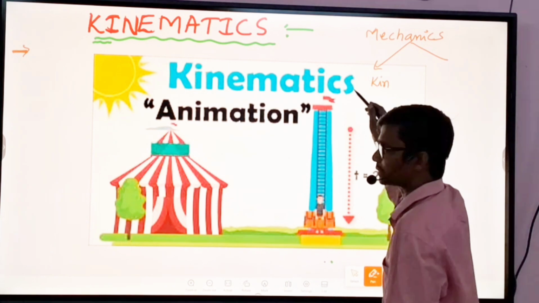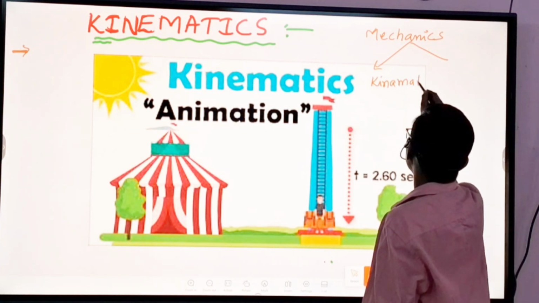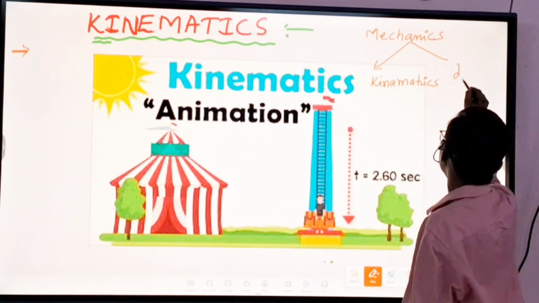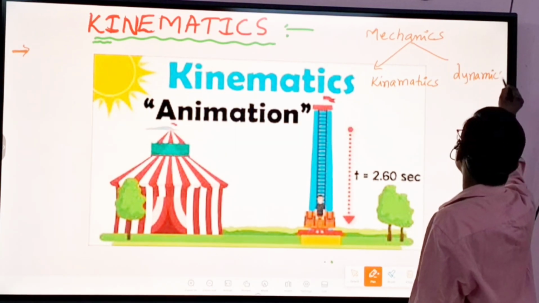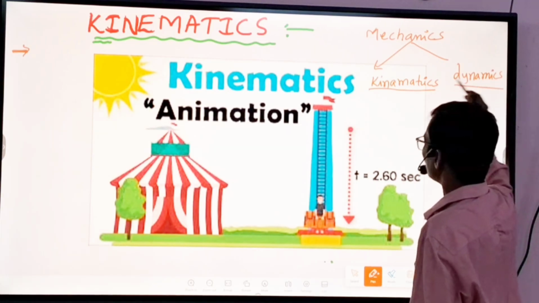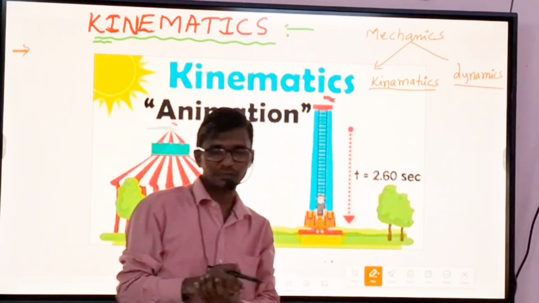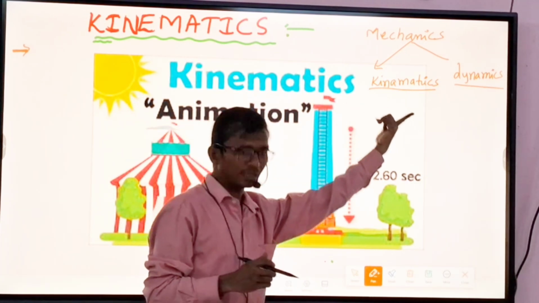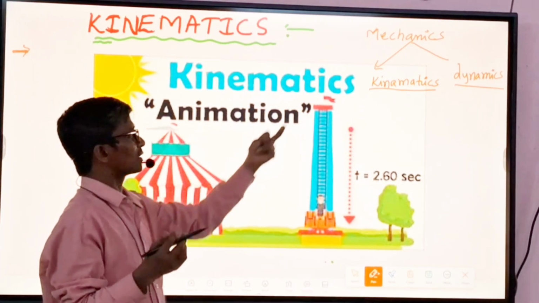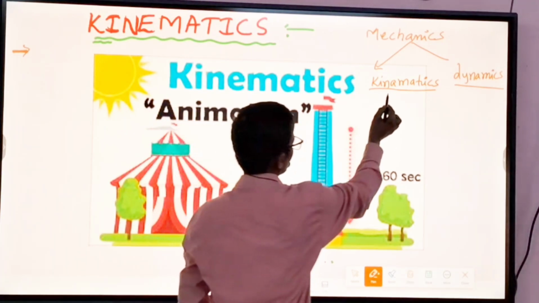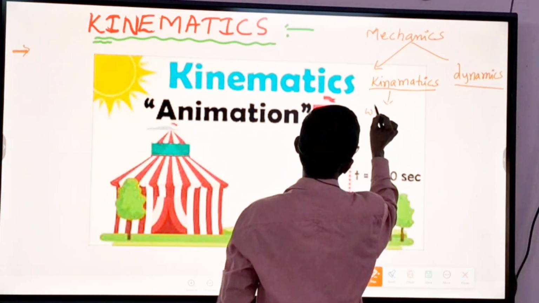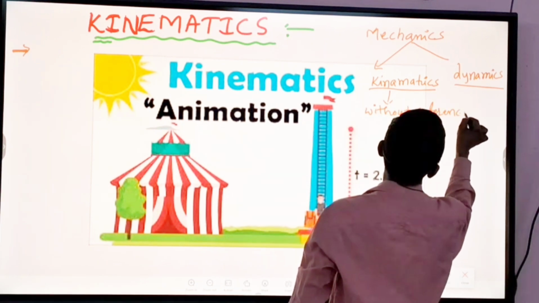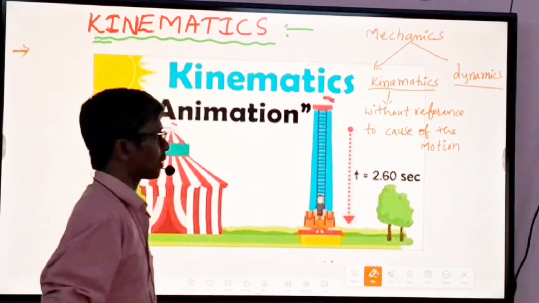One is kinematics, and the second one is dynamics. Kinematics is a branch which explains the motion of the body without reference to the cause of the motion. So motion without reference to the cause of the motion is explained in kinematics.